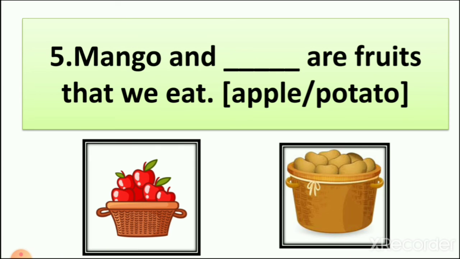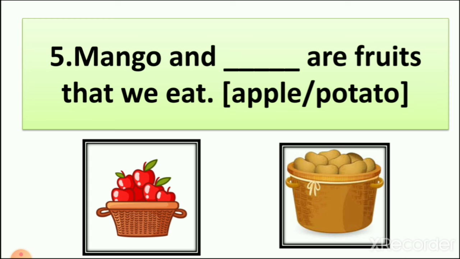Then number 5. Mango and dash are fruits that we eat. Now let's revise. Fruits we learned are mango, banana, pineapple, apple, grapes and many others.